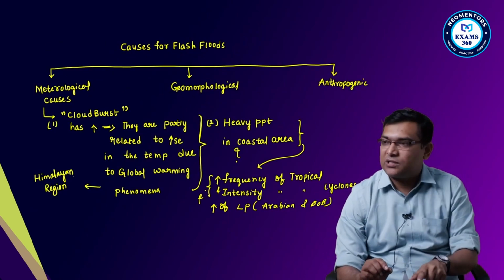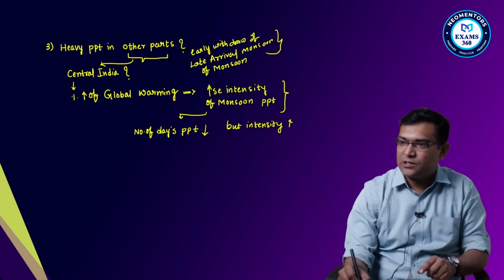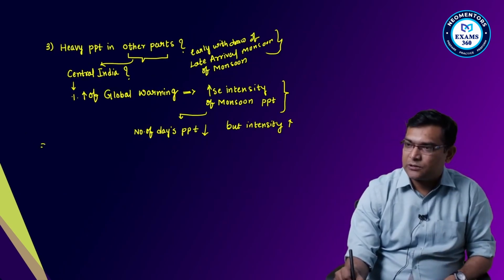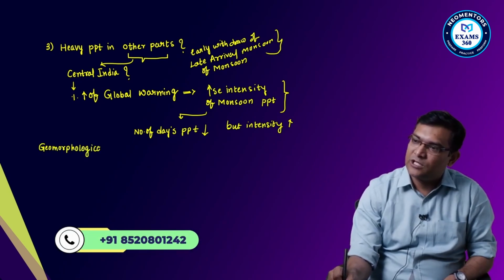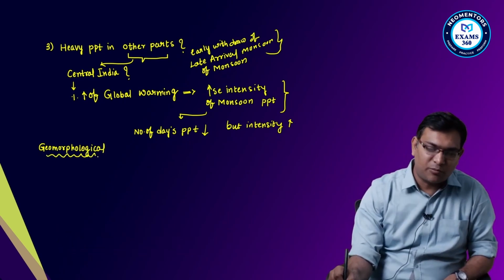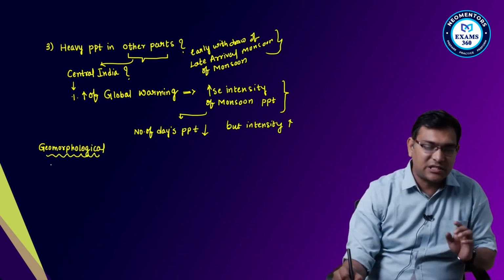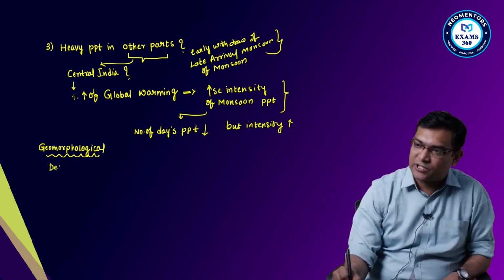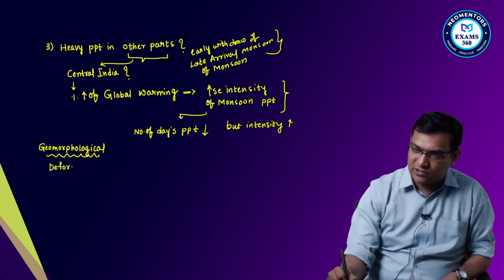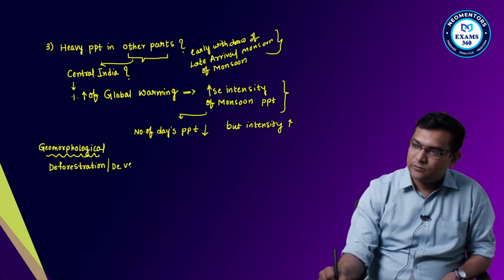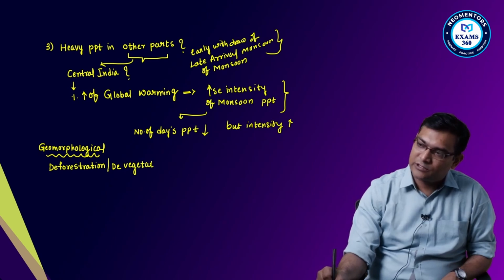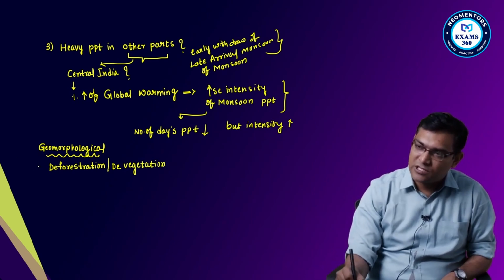Then geomorphological conditions, the other causes. What are the geomorphological causes? Devegetation or deforestation, the first cause is this.